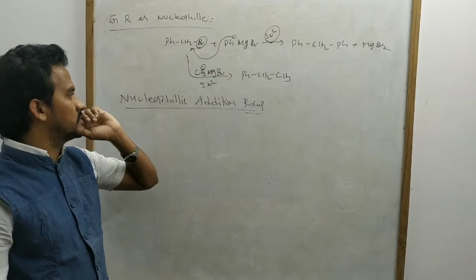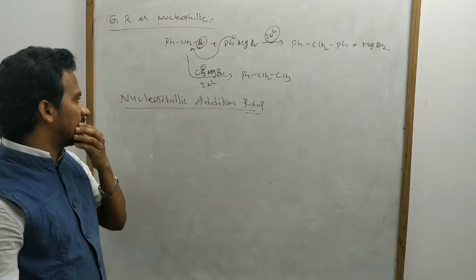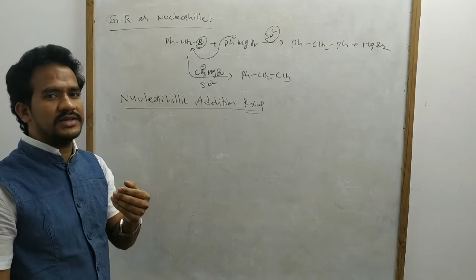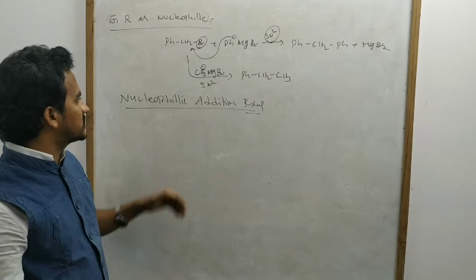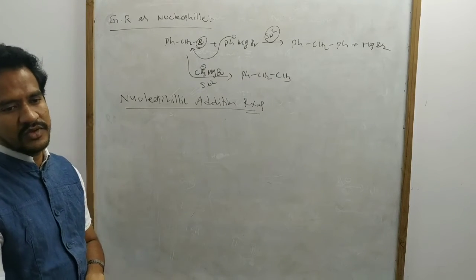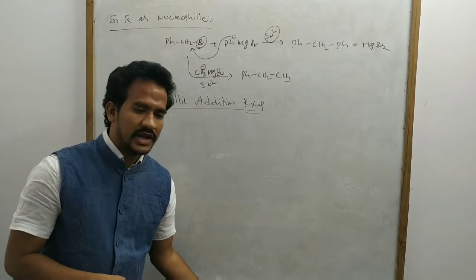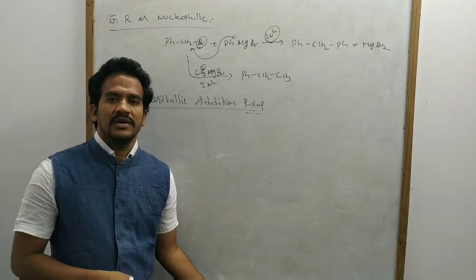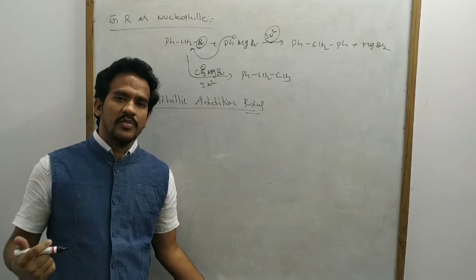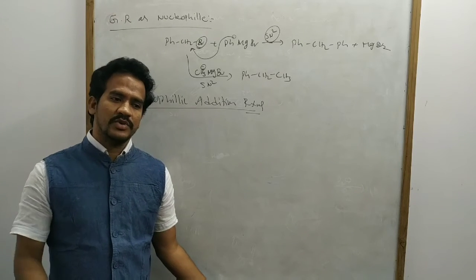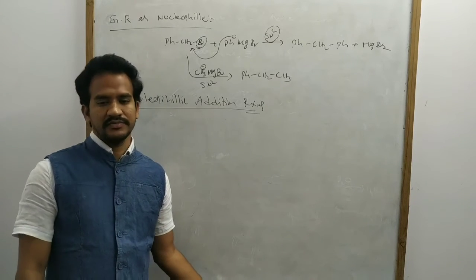Generally, addition reactions mean that unsaturated compounds are converted into saturated compounds by adding a reagent.